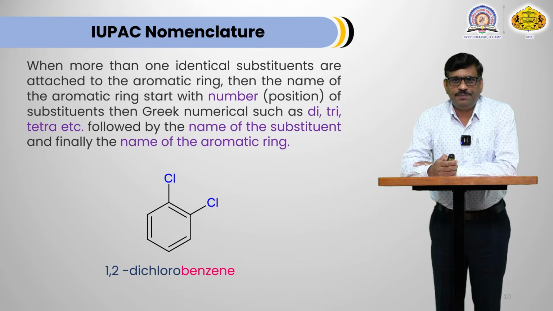Then Greek numerical, just like di, tri, tetra. 2 substituents are there, that's why it is di. When 3 are there, it is tri, or when 4 are there, it is tetra, followed by name of the substituent. In this case, chloro. Chloro is substituent. And finally, name of the aromatic ring. In this case, benzene. That's why numbering, that is 1, 2 position. Then number of group, that is 2. That's why di. Name of the substituent, chlorine. That's why chloro. And finally, benzene. 1,2-dichlorobenzene.